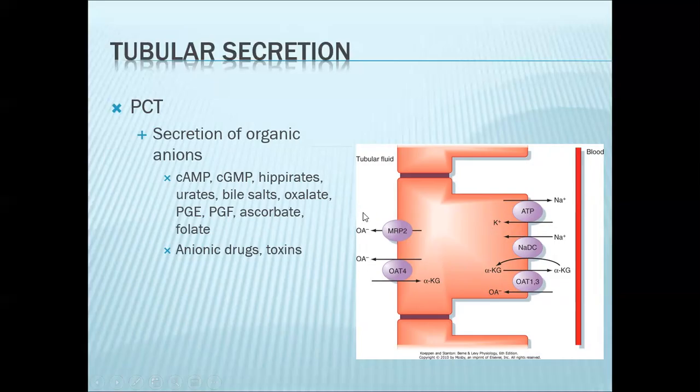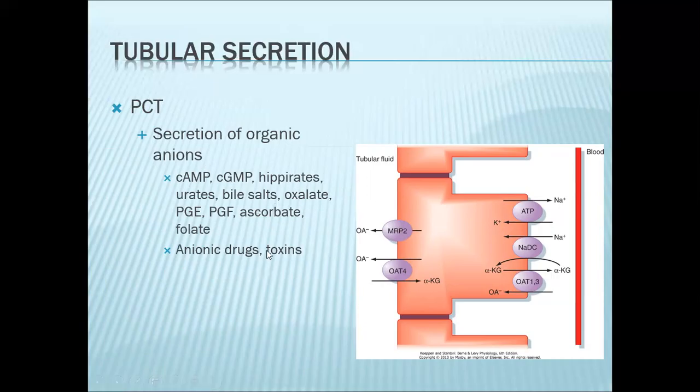With the gradient present, this is your filtrate, that gradient can drive the organic ion to be transported out into the filtrate via multidrug resistance protein 2 or via your organic anion transporter 4. So here, your anion is pumped out in exchange for alpha-ketoglutarate. No? So that's how some of your anions, or your organic anions, are being handled.